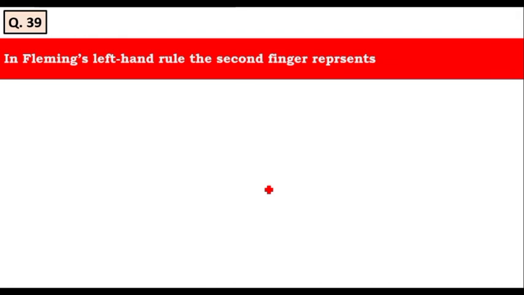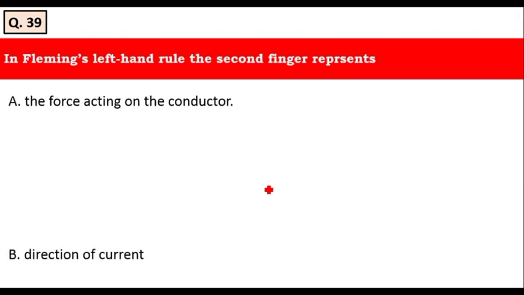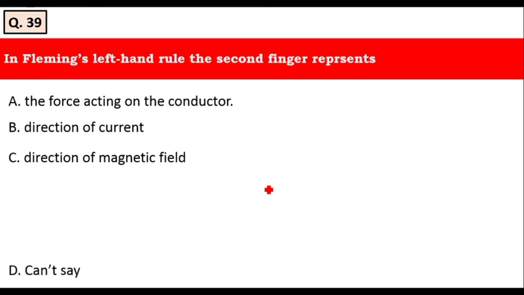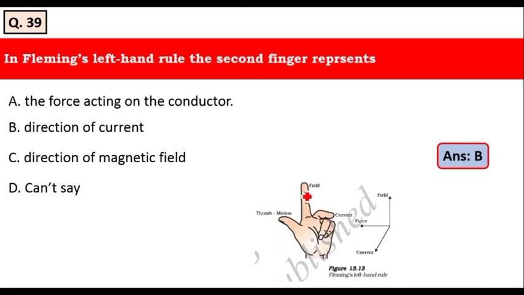Let's move to the next question. In Fleming's left hand rule, the second finger represents what? Just now we saw that the second finger represents the direction of the current. The second finger represents the direction of the current. The first finger represents the field, the second represents the current, and the thumb represents the motion.